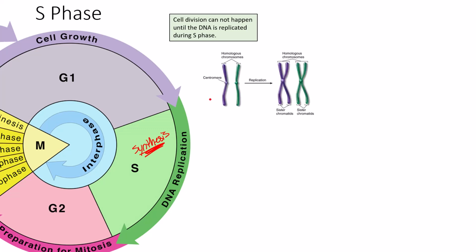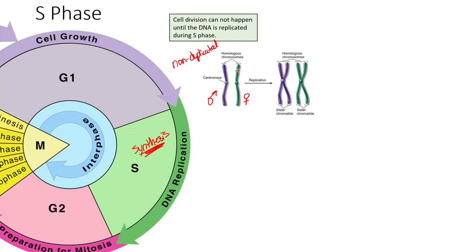And so how does the DNA replicate itself? Well, at the beginning of S phase, these chromosomes, which consist of long strands of nucleotides, are going to be non-duplicated. So we will say these are non-duplicated or non-replicated chromosomes. These chromosomes are said to be homologous chromosomes, meaning you have one chromosome from dad and one chromosome from mom. They are not identical, however, they contain the same genes.